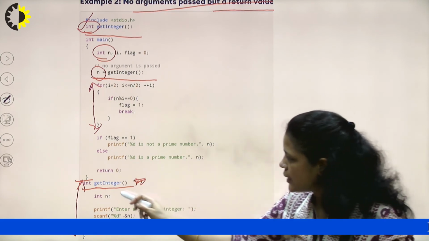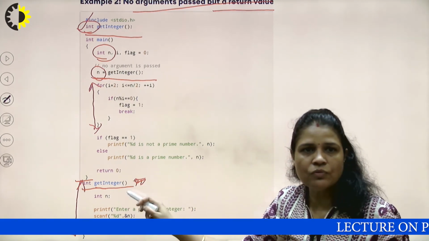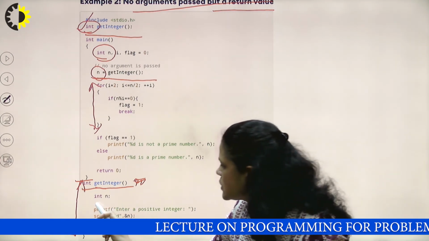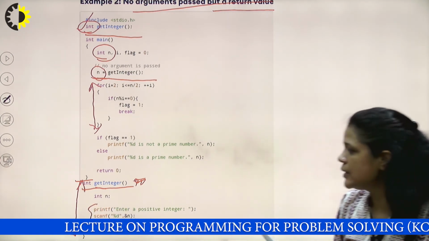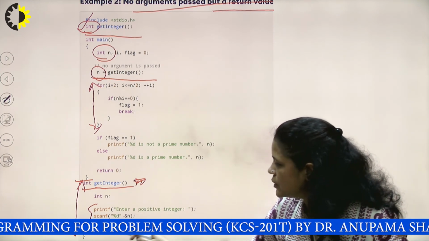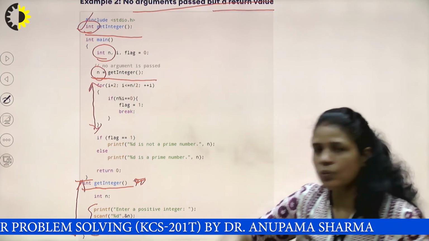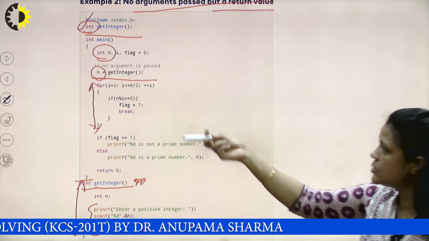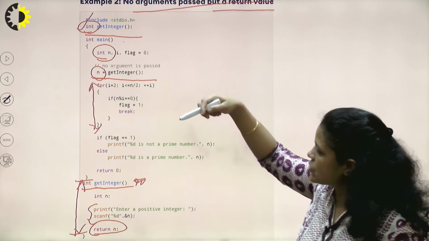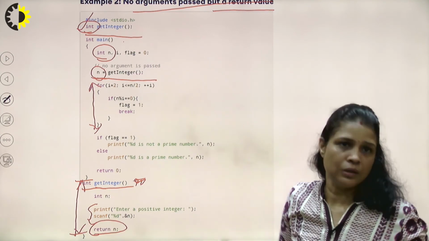Inside the body of the function we need to write: get an integer. So in these two lines we are getting an integer from the user and returning this n value to main, because main is the owner of this function. Main is calling this function, so the value will be returned to n, right?